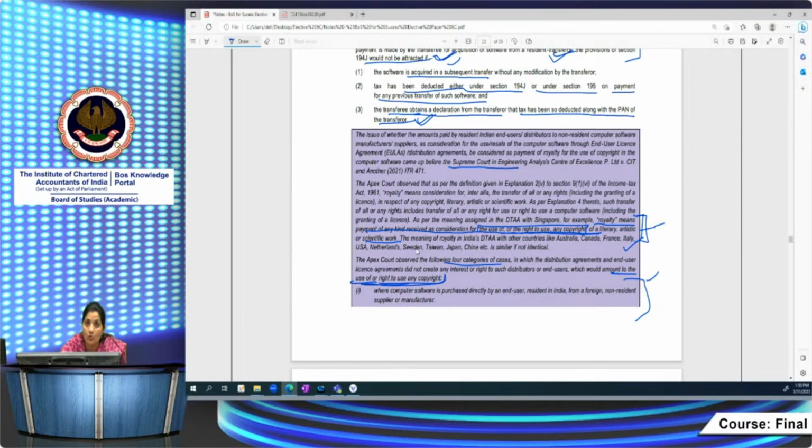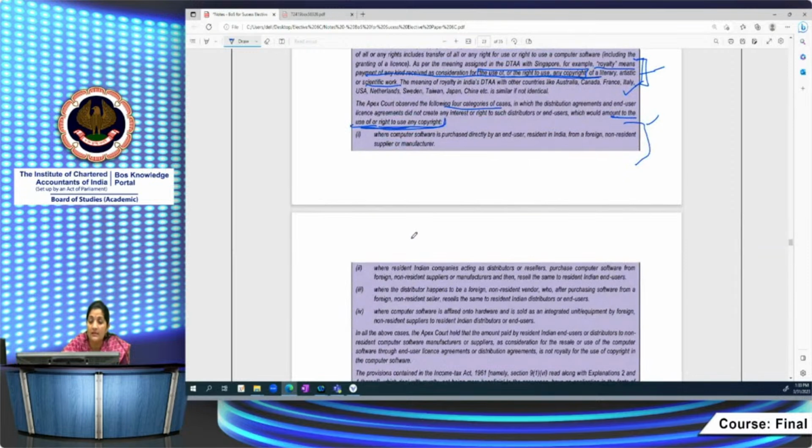If it is so, then of course it would be chargeable to tax as per the treaty also. So these 4 categories are very important. They are saying that in these categories, whatever amount you are paying, it would not amount to use of or right to use any copyright.